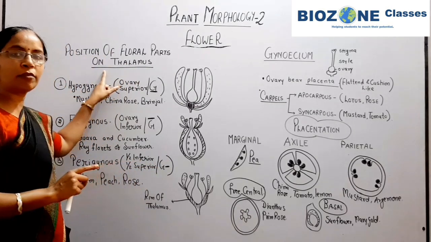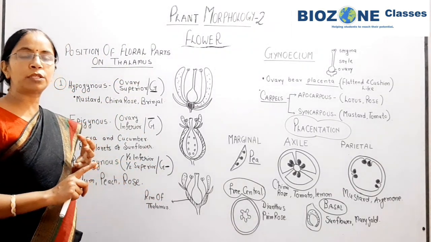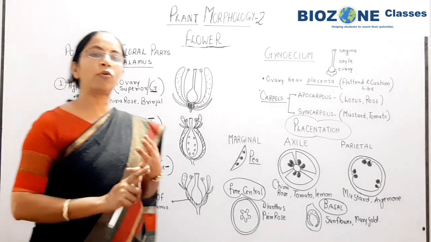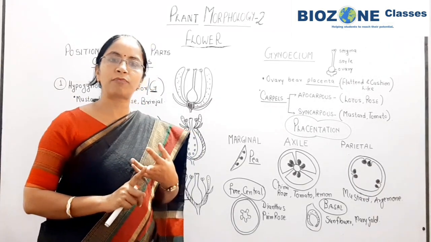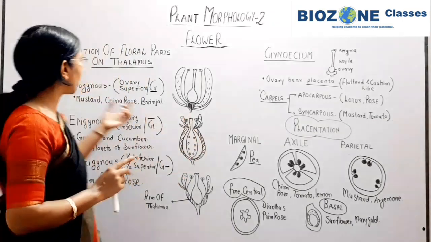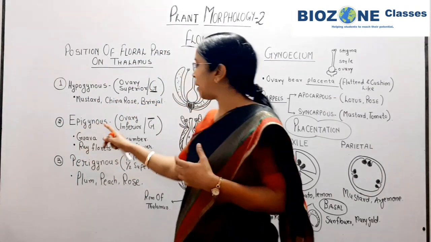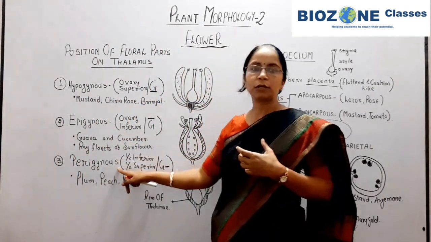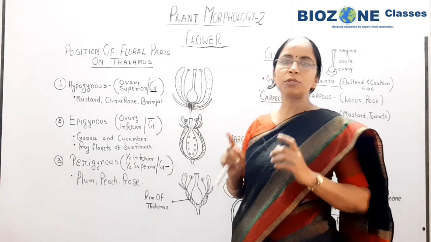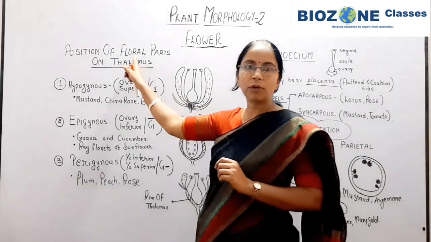This is again one of the confusing parts for students, who get confused between the position of ovary and the position of floral parts. You can remember in two ways: the terms hypogynous, epigynous and perigynous are basically used for the position of floral parts.